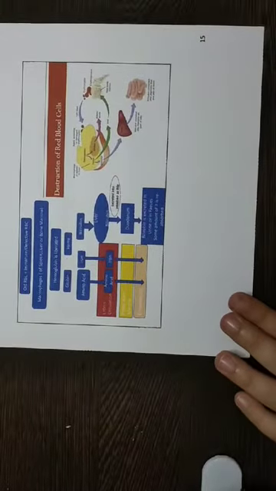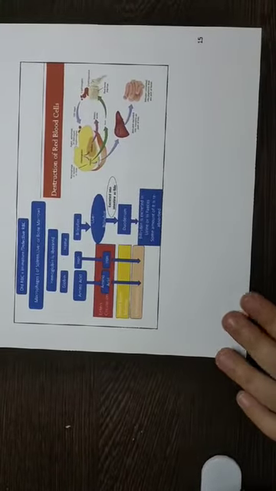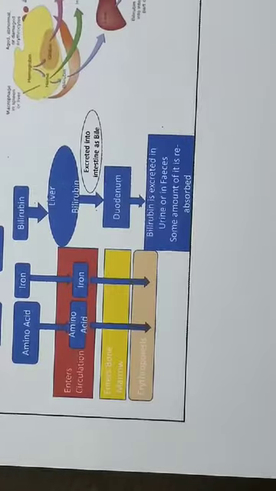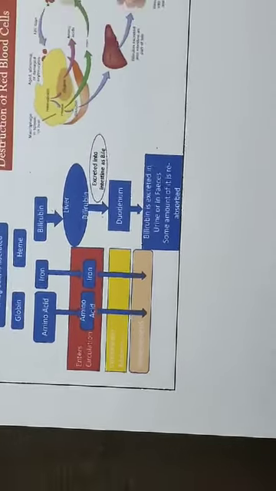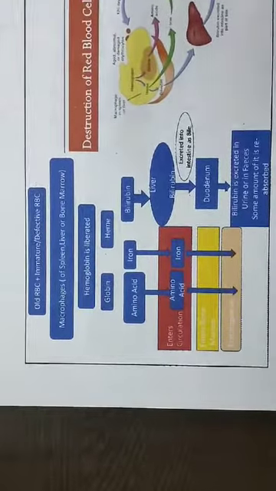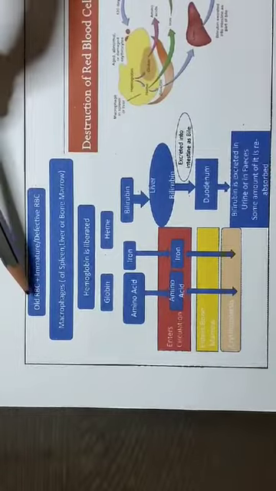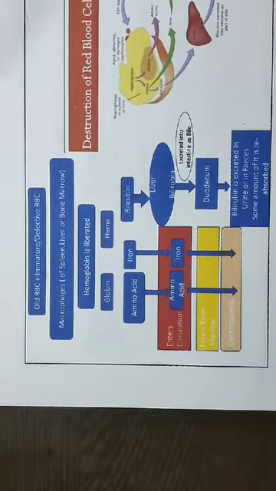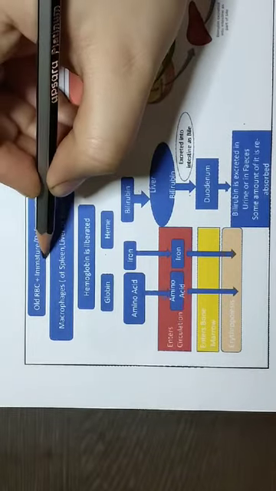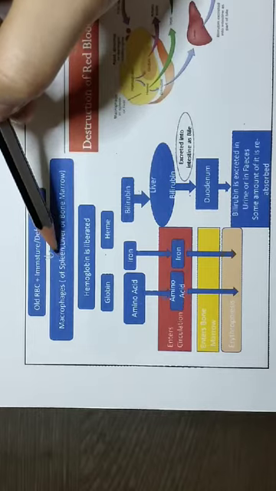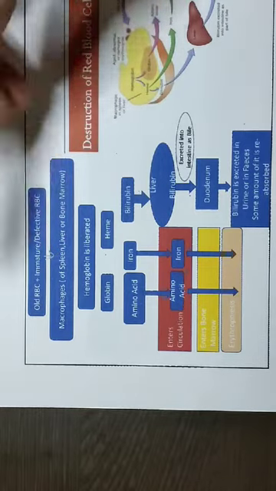Okay, so here I have given you a flow chart to understand what happens. The old RBCs will be taken up by the macrophages. These macrophages are of the spleen, liver or the bone marrow.